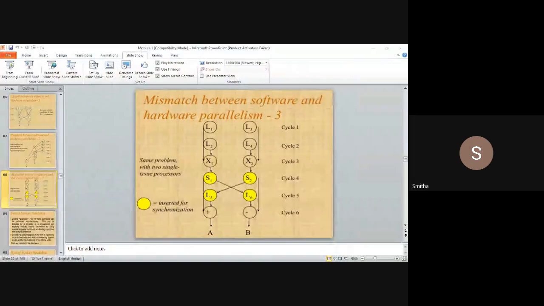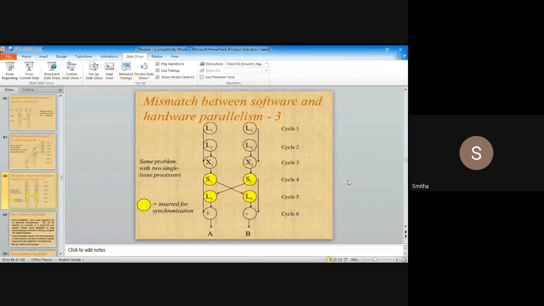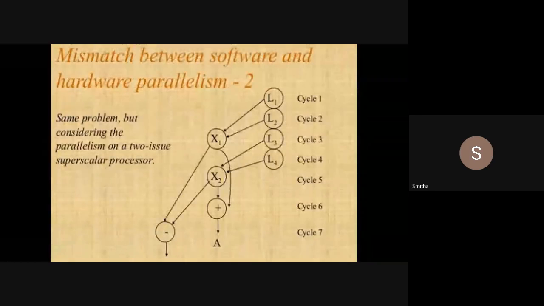Students, are you listening? Is it clear? Yes, ma'am. Okay. Now, if you compare the previous and this one, in the previous I had 8 instructions and I executed them in 7 clock cycles. 8 divided by 7 is 1.14, which means the average number of instructions executed per machine cycle was 1.14.